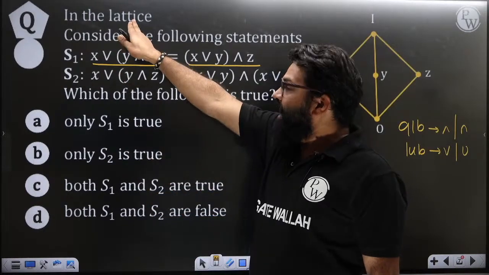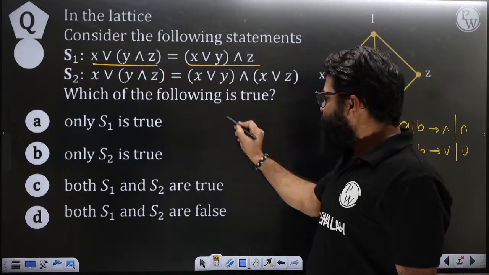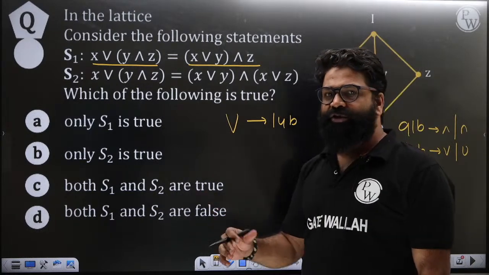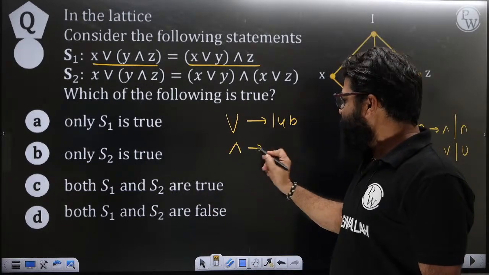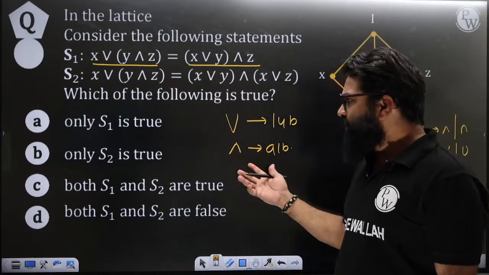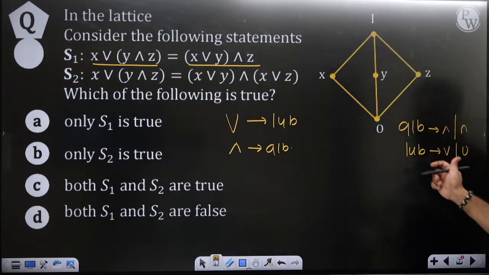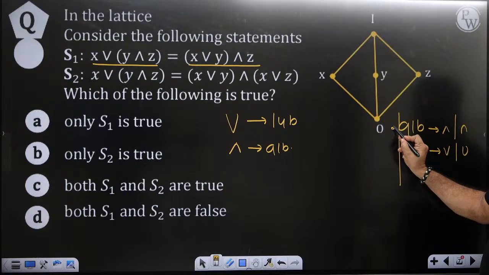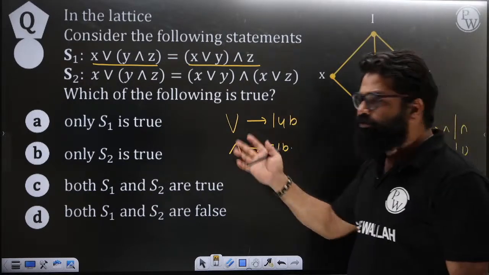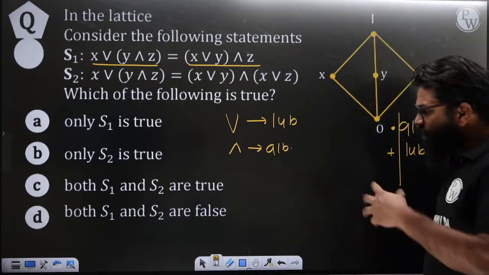See, whenever in a lattice, whenever you have a word as a poset or a lattice and this symbol has been given, try to take that as a LUB. Do not take that as an OR condition or AND condition. Whenever you have the other symbol, try to take that as a GLB. Obviously it has some meaning, obviously it has some representation, but I have already given that. You can also understand this one is representing the dot and this one is representing the plus sign. With the help of that, can you find out which expression is going to be true and which is going to be false? That is also very beneficial.